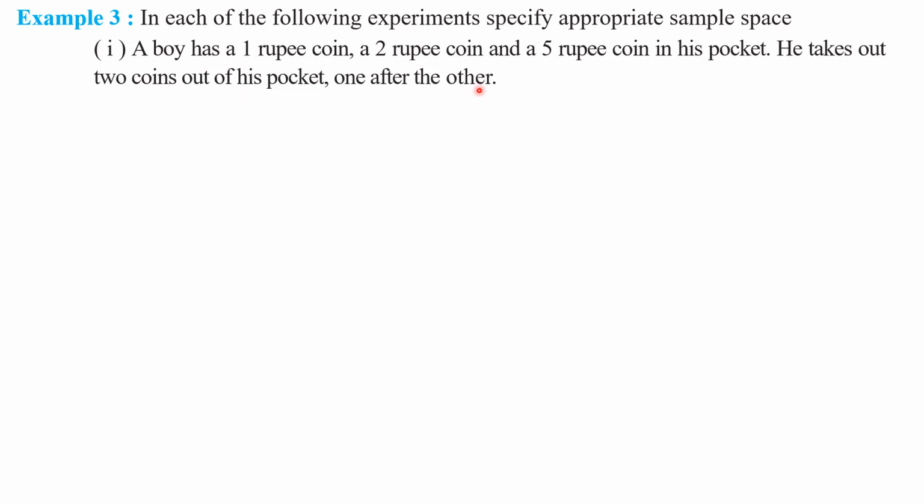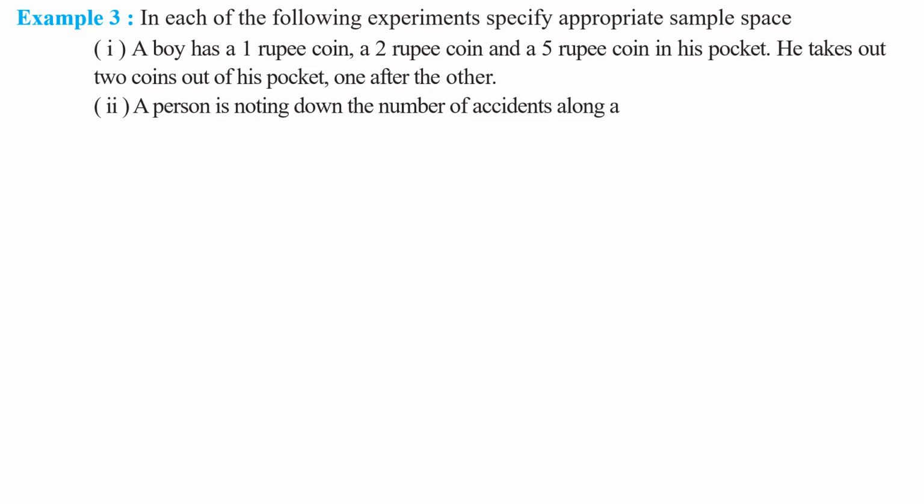Okay, my children. A boy has three kinds of coins. One is a 1 rupee coin, another is a 2 rupee coin, and the third is a 5 rupee coin. But he is taking out only two coins out of his pocket, one after the other. Then for this random experiment, we have to write the sample space. Understood this question, my children? Right. Now come to the second experiment.